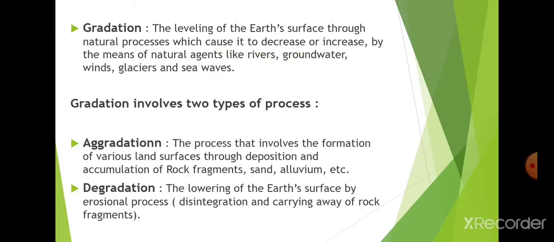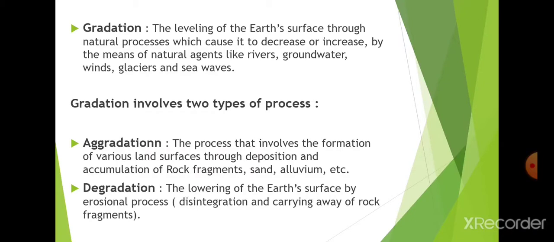Now, in this chapter, we have to read about how the different landforms are formed and what they have formed. Means we have to read in this chapter how the landform is being formed with the help of water, with the help of ice, with the help of wind, and many others. So in this chapter we have to read the formation of different landforms with the help of these things.